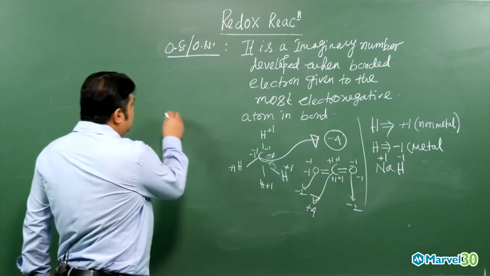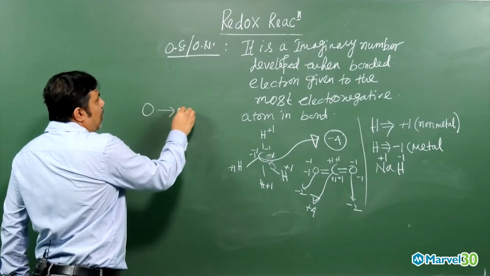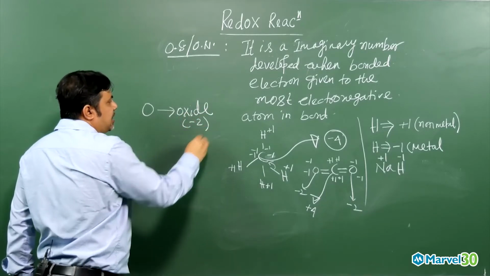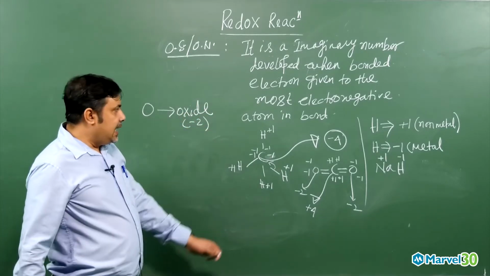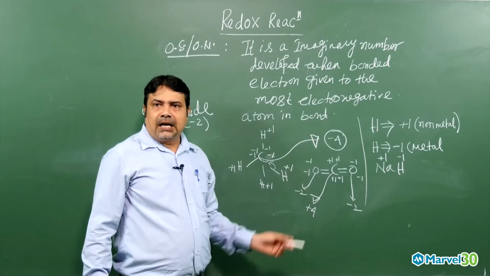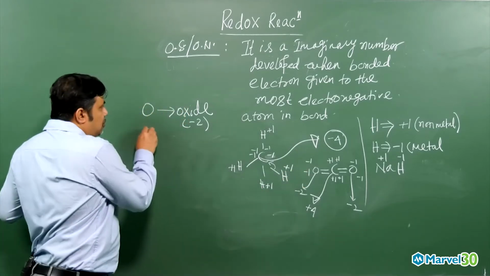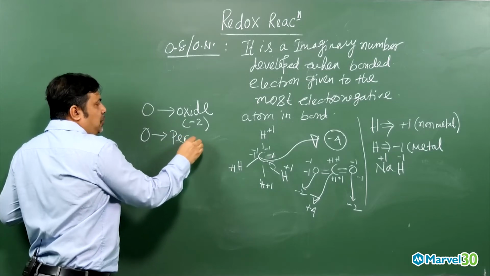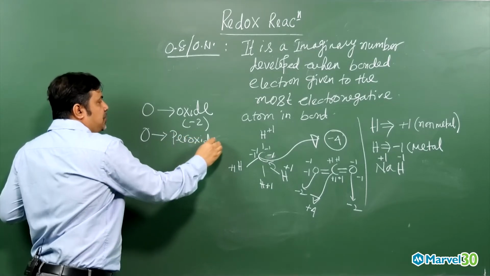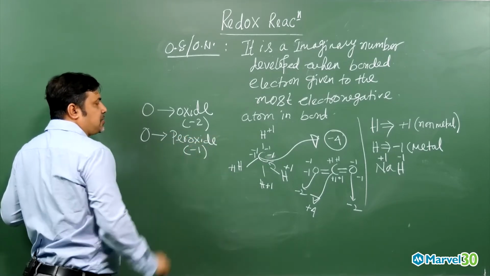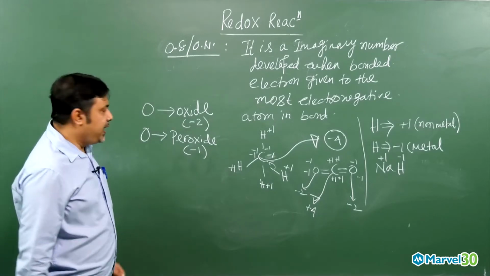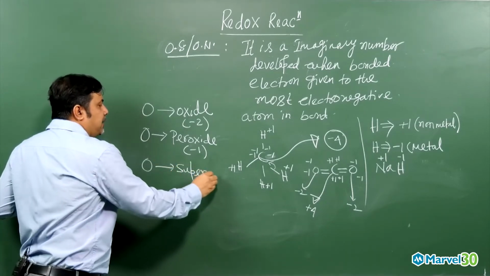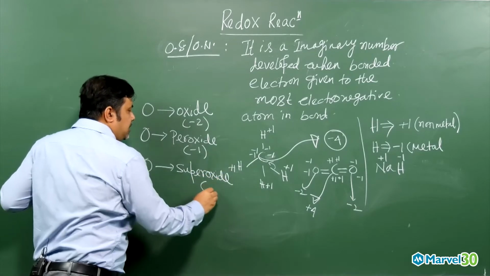Like oxide, oxygen in oxide form, the oxidation state of each oxygen atom will be how much? -2. Like in carbon dioxide, you look at -2. Whereas when the oxygen atom is in peroxide form, the oxidation state of each oxygen atom will be how much? -1. Whereas oxygen atom in superoxide form, the oxidation state will be -1/2.